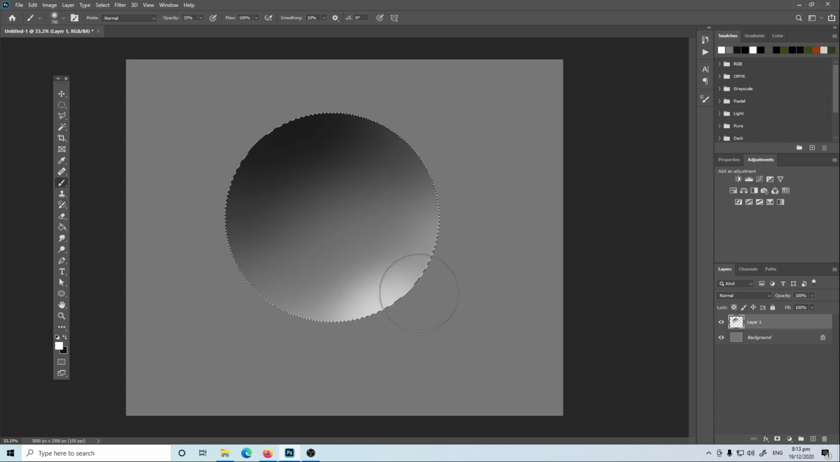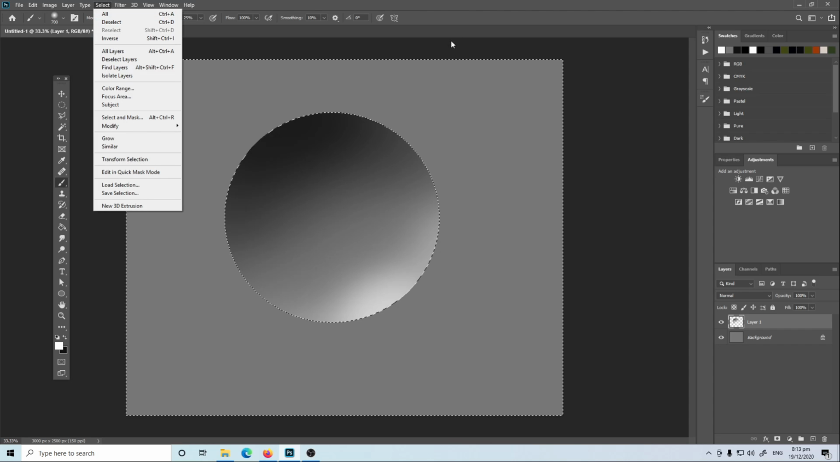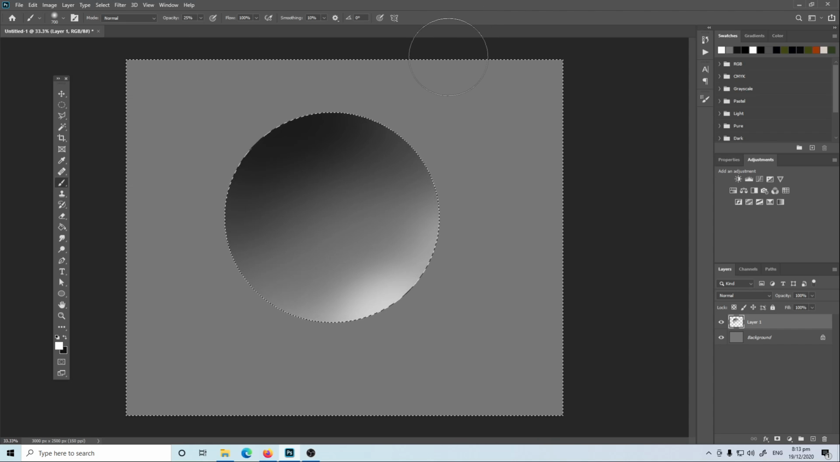Okay. Then after that, you need to invert the selection using Select Inverse, or just press Ctrl Shift I. And then paint in the outer edge of the light corner again, and give more highlights or make it brighter in this part.